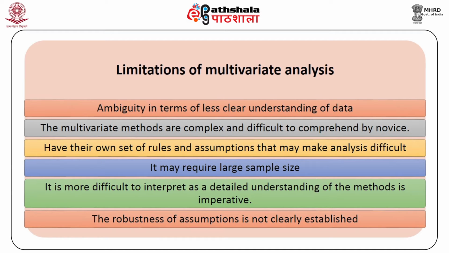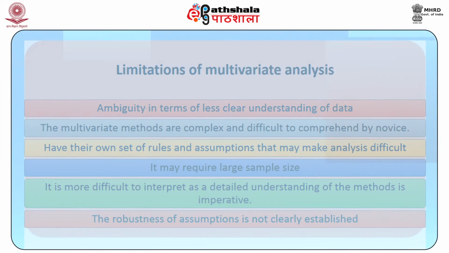Of course, there are limitations to the multivariate analysis, and some of them are that there is ambiguity in terms of less clear understanding of the data. The multivariate methods are complex and difficult to comprehend by novice. They have their own set of rules and assumptions, and that makes analysis difficult. It may require large sample size. Also, the methods are more difficult to interpret, as a detailed understanding of the method is imperative. The robustness of assumptions is not clearly established.